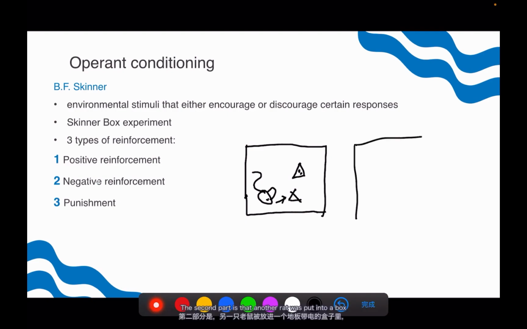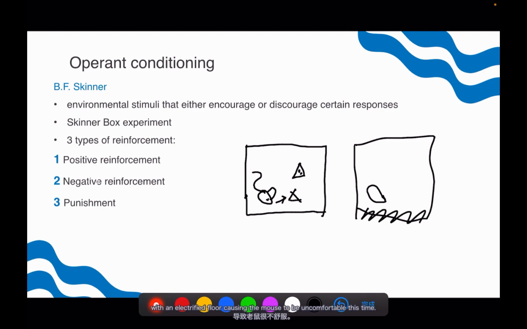The second part is that another rat was put into a box with an electrified floor, causing the rat to be uncomfortable this time. And the rat would also find out that whenever it pressed the lever, the discomfort would disappear. By knowing this, after some time, the rat would directly press the lever when it was in the box.